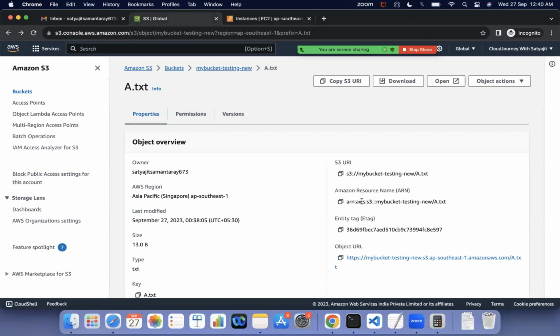I created the bucket. Next is something called bucket versioning. Okay. What do you mean by version or versioning, right? What do you mean by it?